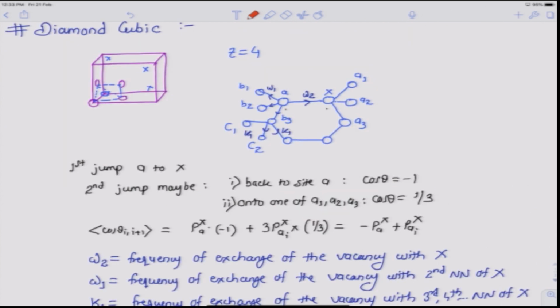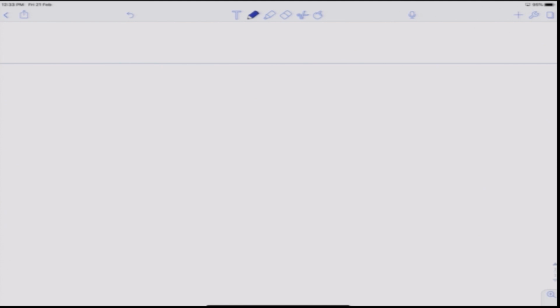So, this was the model for diamond cubic. Next, we will look into the model for BCC.